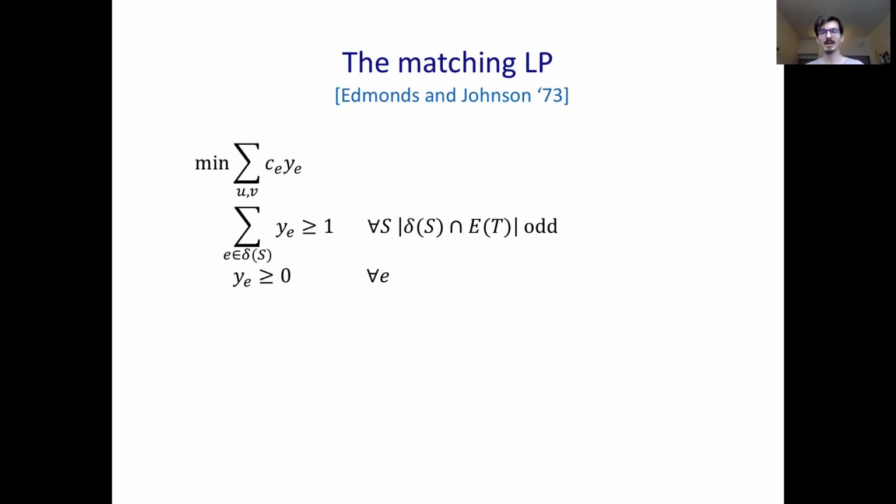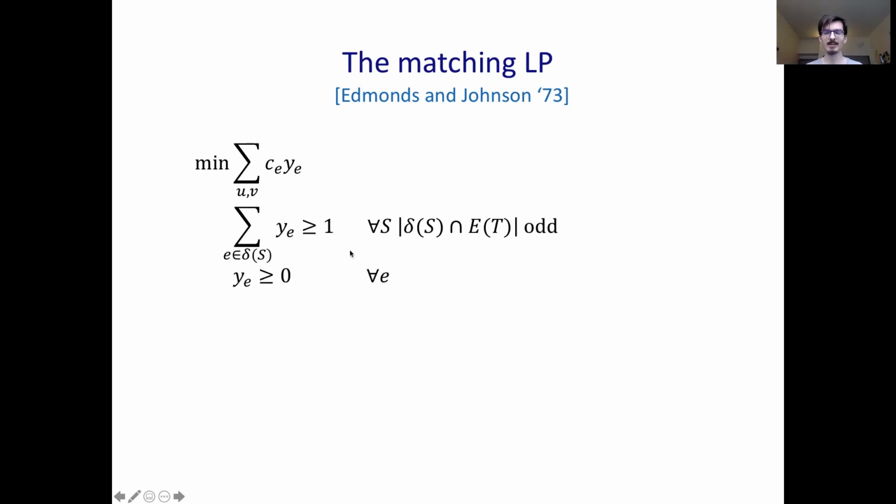To bound the cost of the minimum cost matching, we're going to use this matching linear program. And what's nice about this is it has an integrality gap of 1. We use this because it's much easier to get a handle on the cost of a fractional matching than it is to understand the cost of an integral matching. And due to the lack of integrality gap, we lose nothing in this step. So we might as well think about fractional matchings.